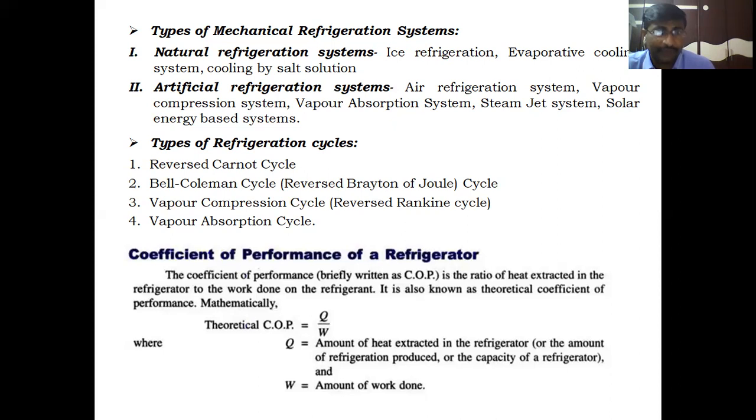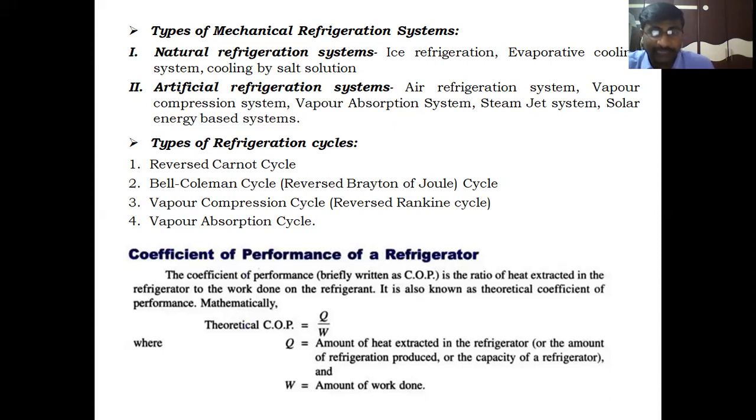So first of all, the coefficient of performance of a refrigerator. What is the COP? Coefficient of performance means COP. How to define the COP of a refrigerator? Let us look. The coefficient of performance is the ratio of heat extracted in the refrigerator to the work done on the refrigerant. How much heat is extracted by the refrigerator from the substance to cool it, and what is the work given to that refrigeration system. The ratio between these two is called the COP, or coefficient of performance.